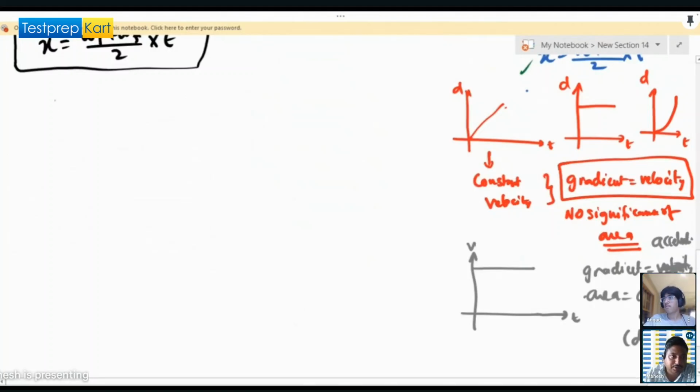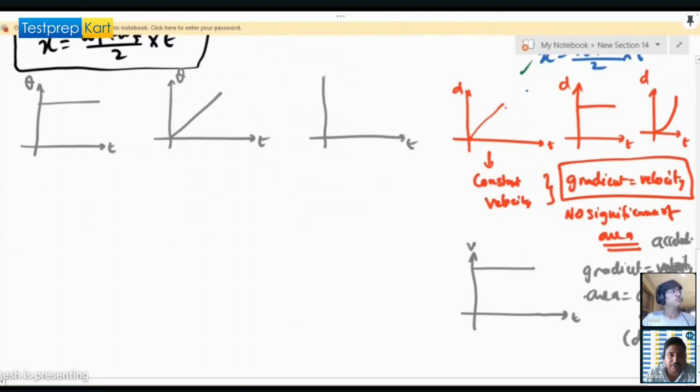So similarly here, if you are having the t and theta, angular displacement against time graph, so in this, if theta is not changing, let's say it's at 2 radian, over time it is at the mark of 2 radian, which means that the particle is not rotating.